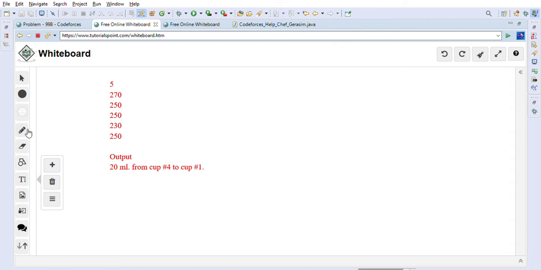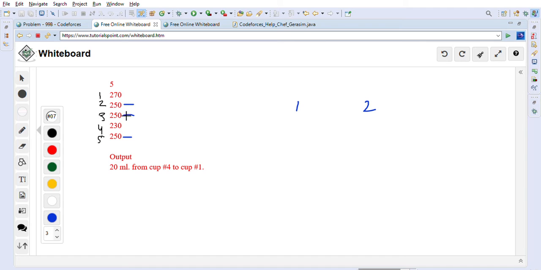Here, this is cup number 1, then this is number 2, then this is number 3, cup 4 and cup 5. So there are 5 cups given to us. As you can see, in these cups, 250, 250 and 250, these cups already have the same volume, which means the possibility is that some pouring might have happened between cup 1 and cup 2, right?